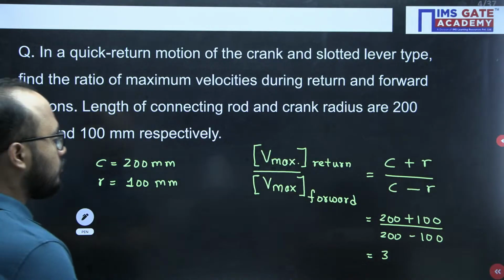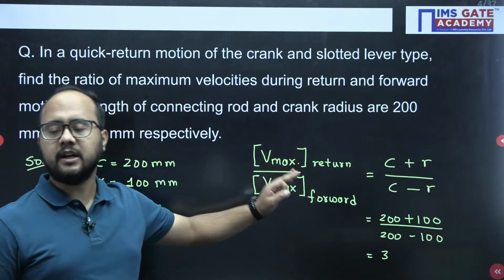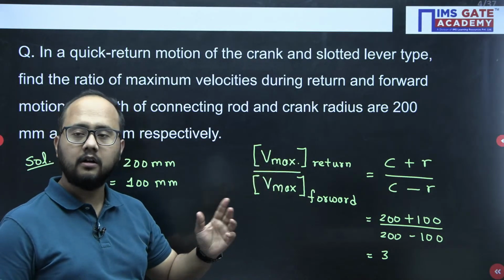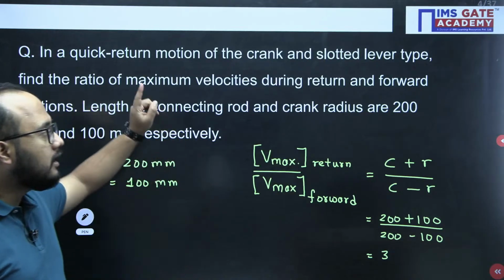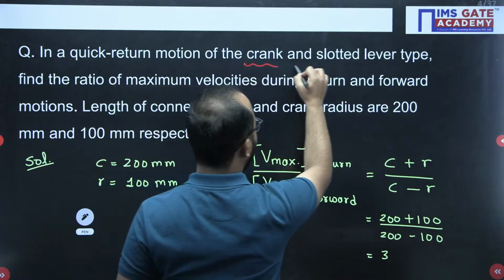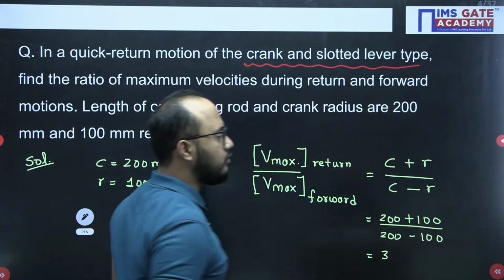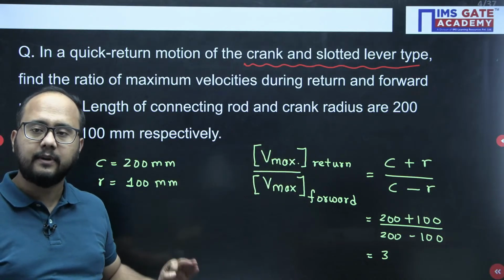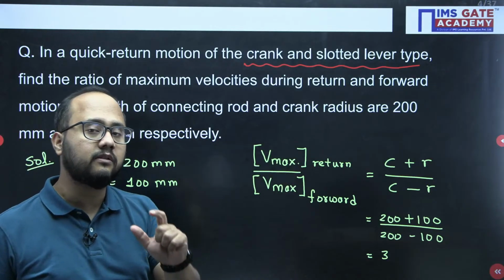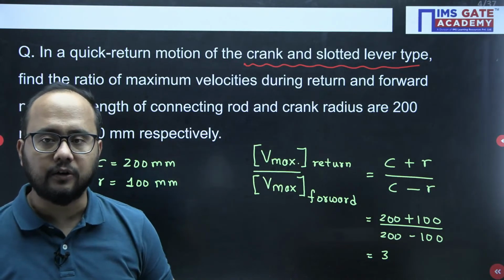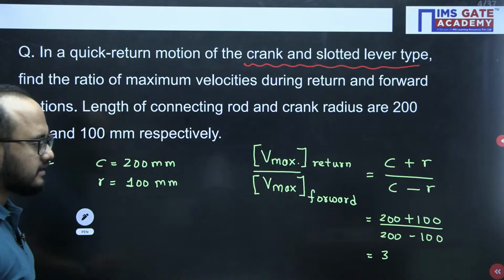This relation is very, very important for your GATE examination, so please try to remember this formula. It is applicable for the crank slotted lever type quick return motion mechanism. Remember this part: for that one only this relation is valid. C plus R divided by C minus R. C is the distance between fixed centers, which is nothing but the connecting rod, and R is our crank radius, right?